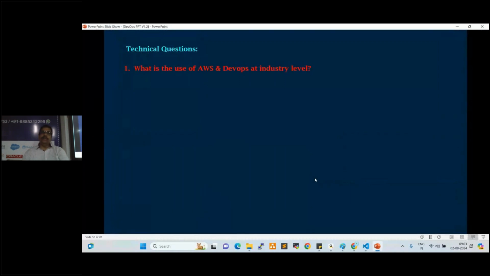Right? What are the use of AWS in industry level? Anyone? Cost saving, cost reduction, and also very faster, right? And also time saving. How the cost will be saved, how the time will be saved? Yesterday we discussed cloud advantages, right?